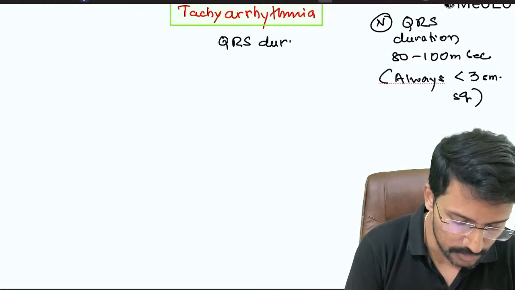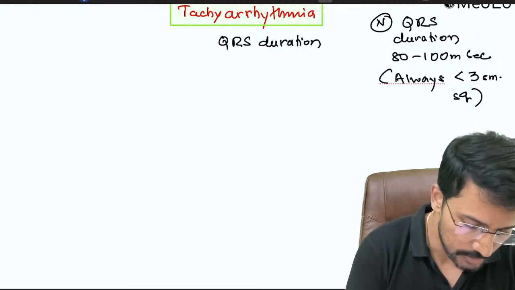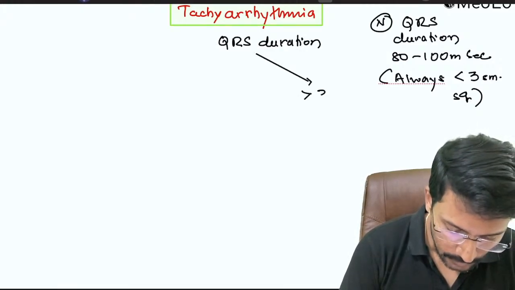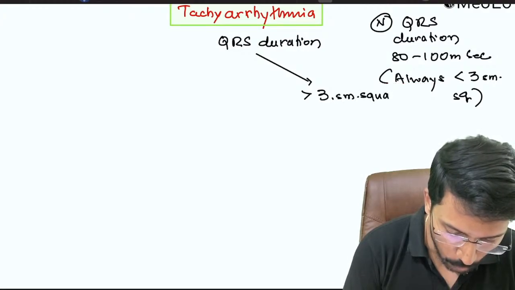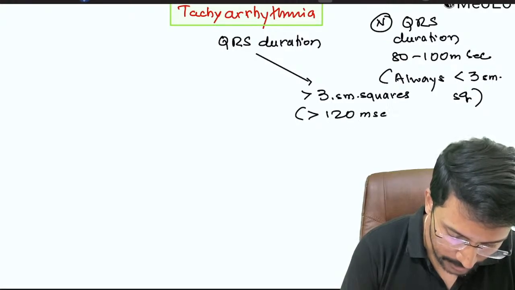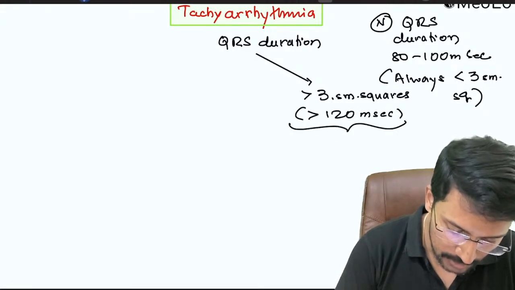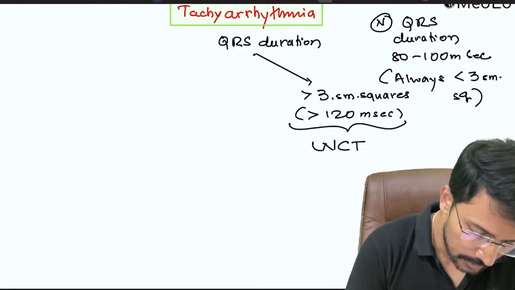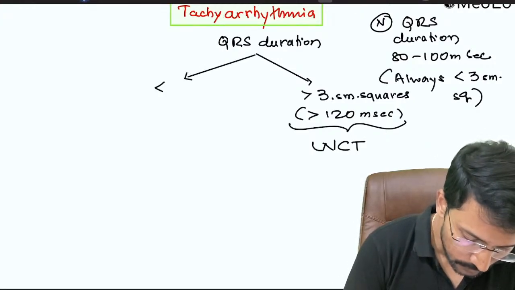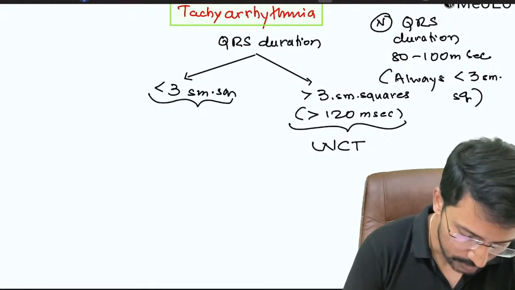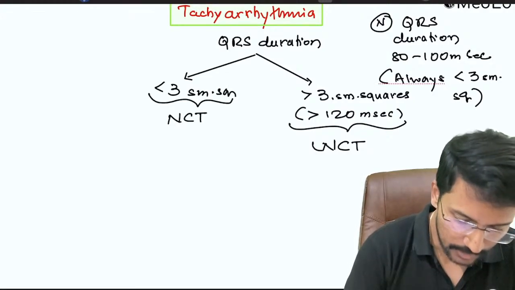That is our first step on the arrhythmia ECG. If it is more than 3 small squares, in other words more than 120 milliseconds, we call those wide complex tachyarrhythmias. And if it is less than 3 small squares, then it is a narrow complex tachyarrhythmia.